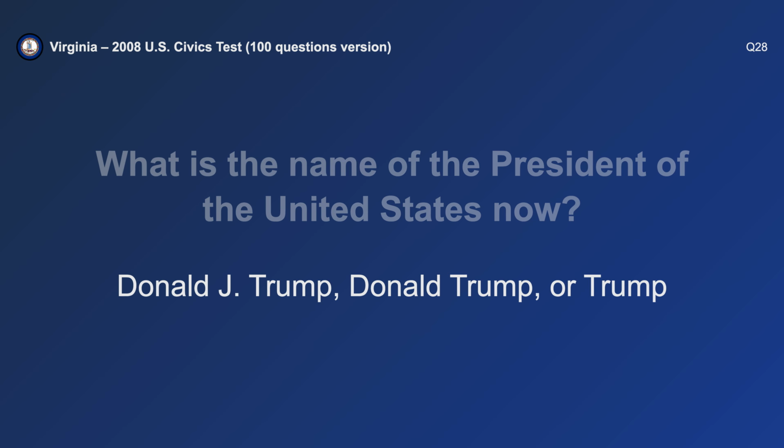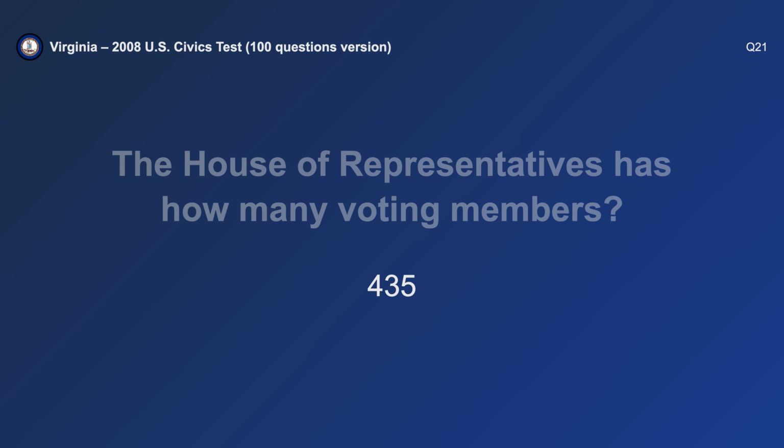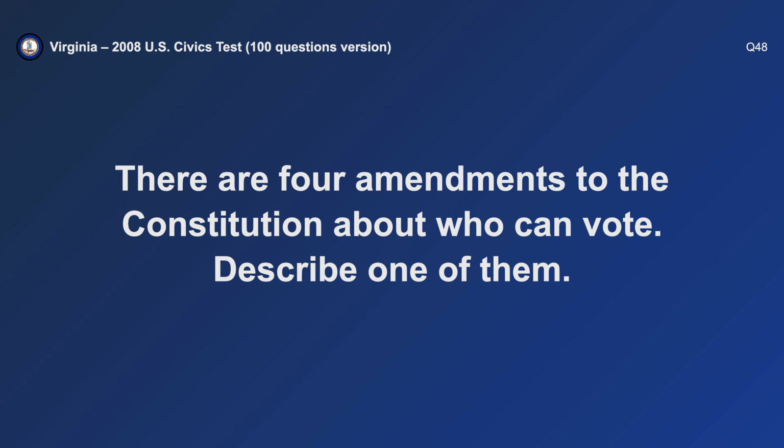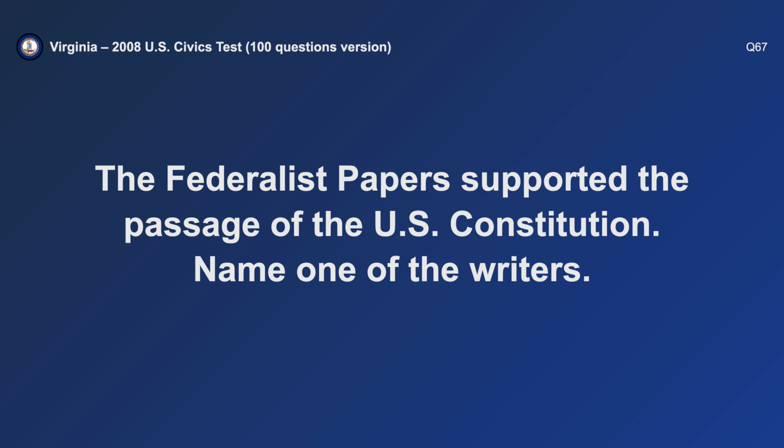What is the name of the President of the United States now? Donald Trump. The House of Representatives has how many voting members? 435. There are 4 amendments to the Constitution about who can vote. Describe one of them. Any citizen can vote. The Federalist Papers supported the passage of the United States Constitution. Name one of the writers.